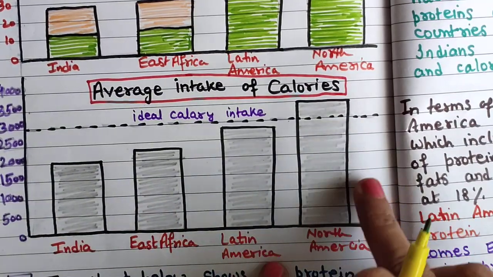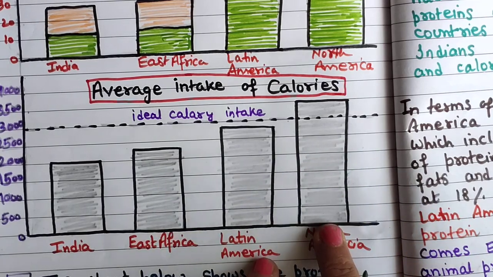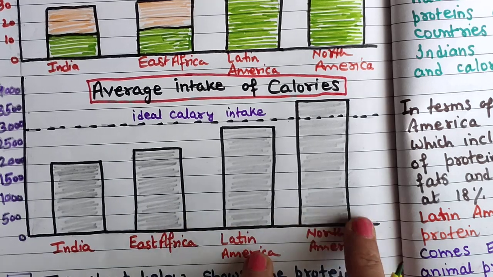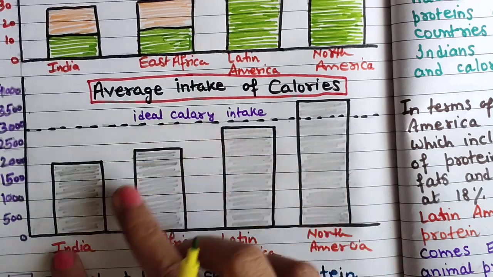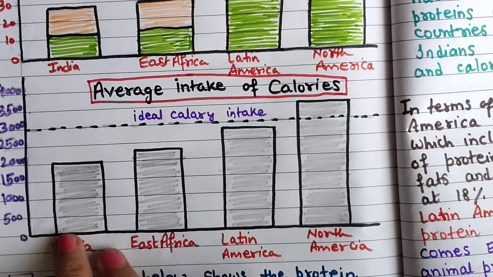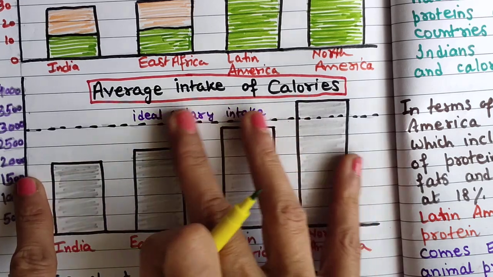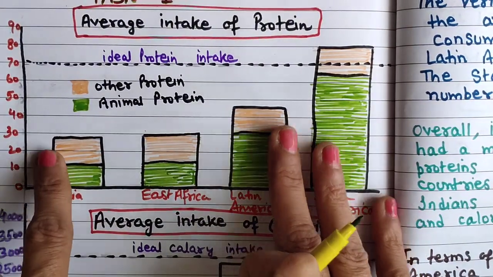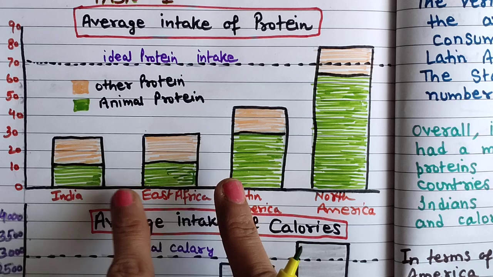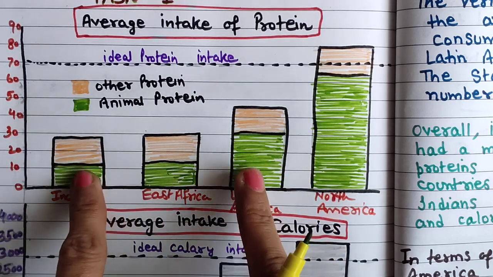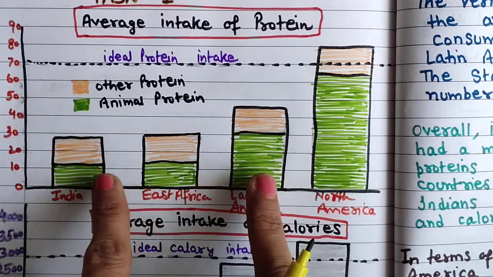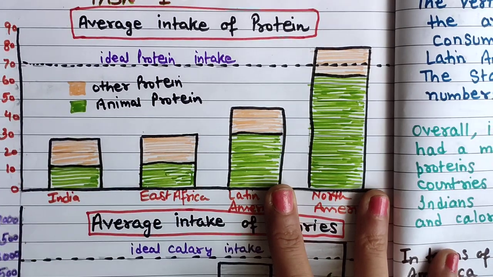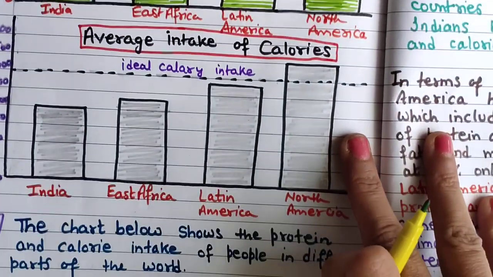So this is at number 1 position, and Latin America is followed in the 2nd position, and here consumption of calorie intake is least in this country up to this point. So we need to compare and contrast the things in writing task 1 using the words by contrast, on the other hand, however, while, whilst, whereas. It's really important to use this contrastive language in your writing task 1.